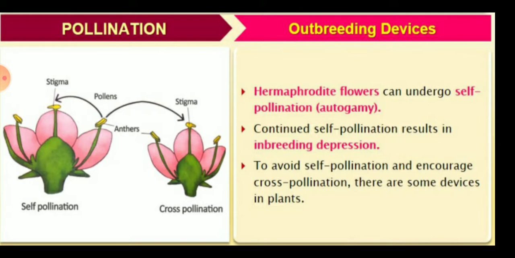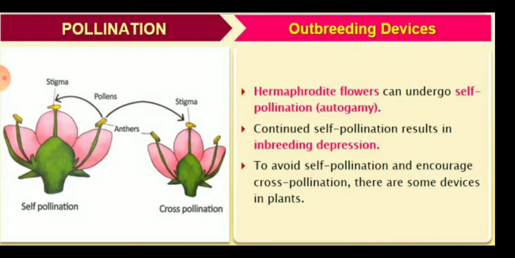Children, hermaphrodite flower means both the male and female parts, the androecium and the gynoecium, are present in the same flower, so it is called hermaphrodite. So children, hermaphrodite flowers can always undergo self-pollination because both the pollen and the stigma are present in this flower. So children, this is autogamy.